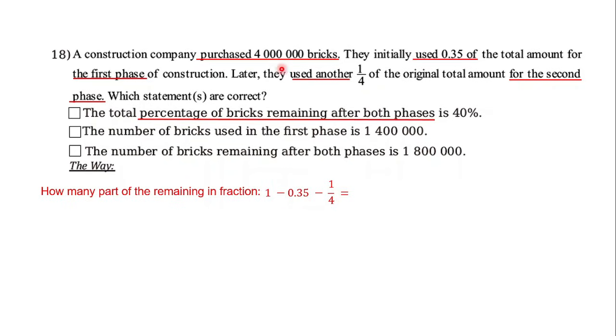As we know, the brick in real numbers is 4 million, but in part it is just 1. Like the previous questions, if you are asked for the whole part, it means 1. Just remember it. Because it is used, it must be minus 0.35 as the first phase, and minus again 1 out of 4 as the second phase.